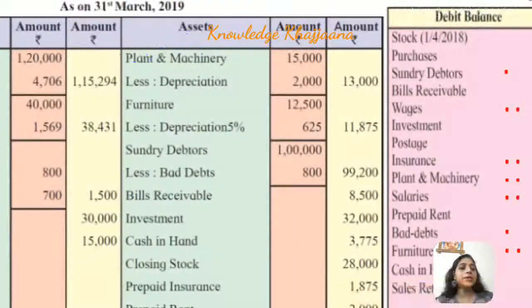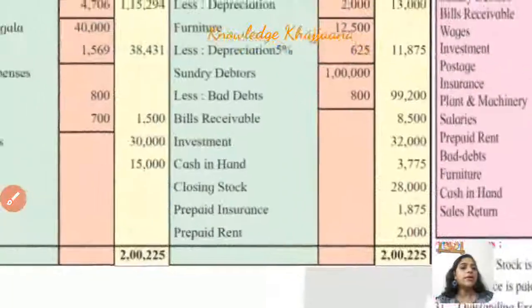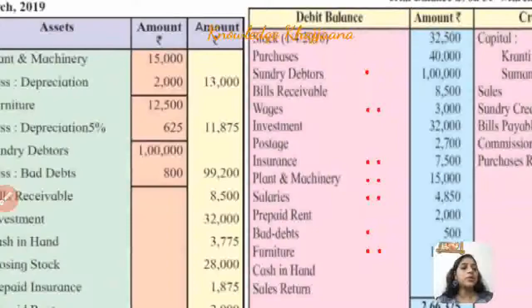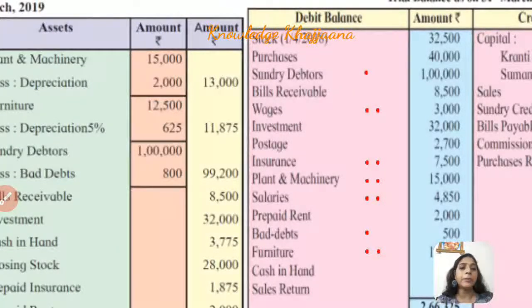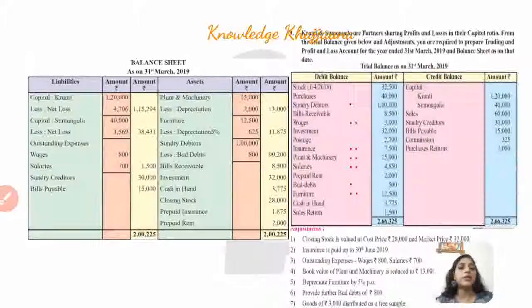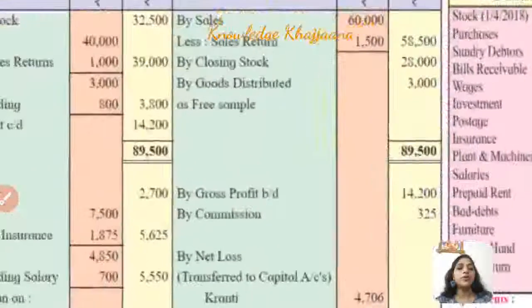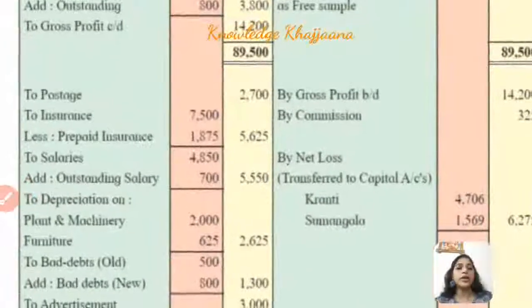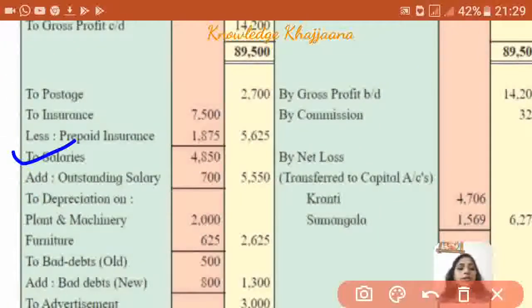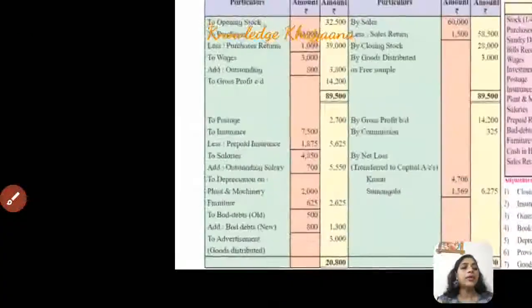Next, salaries. Salaries are recorded to the profit and loss account debit side. Salaries are amounting to rupees 4,850. Okay, in the inner column because there is an adjustment, outstanding salaries are there. So salaries are recorded to the profit and loss account debit side, rupees 4,850. Next,